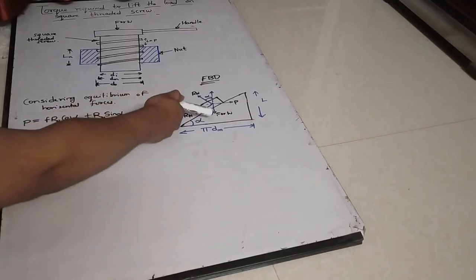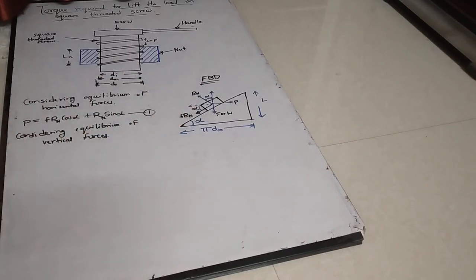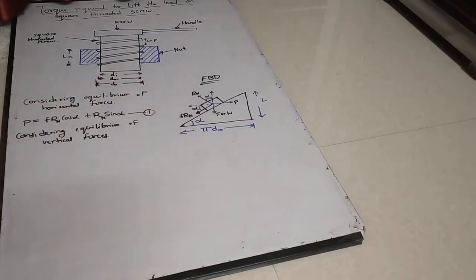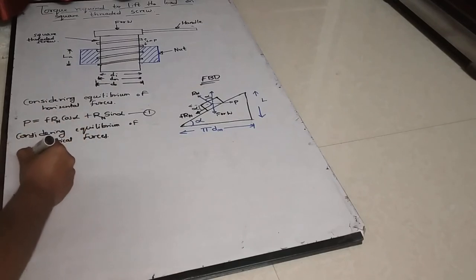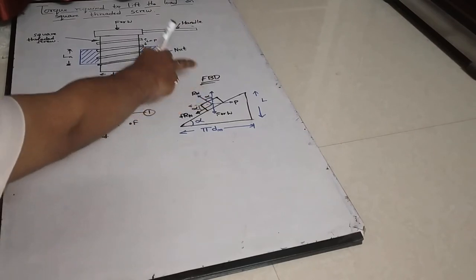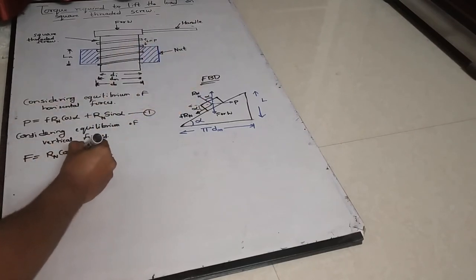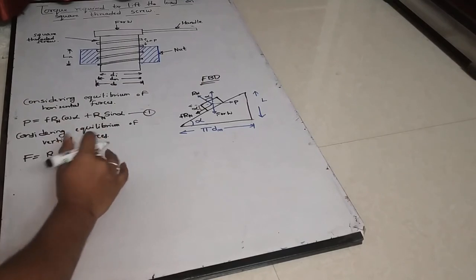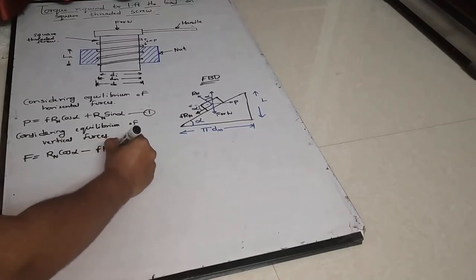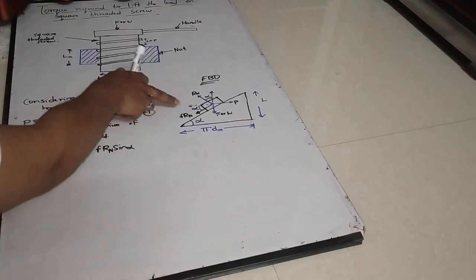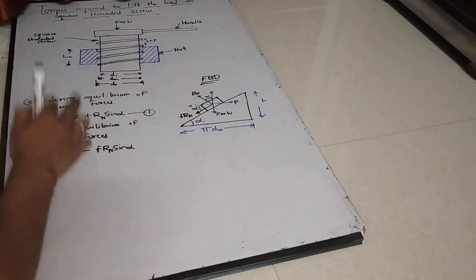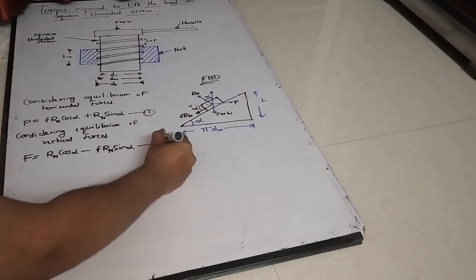So vertical forces, F or W. Either you use F or W. So F is equal to Rn cos alpha minus small f Rn sin alpha. Small f Rn sin alpha is acting downwards, that is why it is minus. Right? So equation number 2.